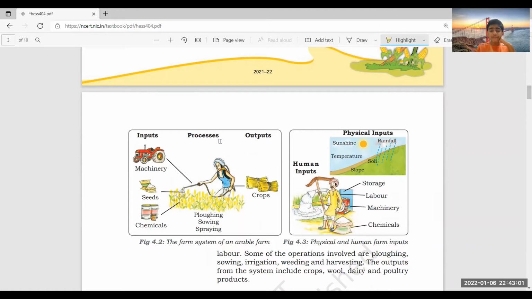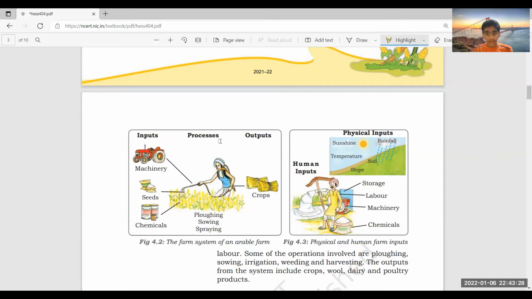After adding that, we do processes like plowing, sowing, spraying. Even many processes are there. It's not that only one or two processes. Even harvesting. After harvesting, when we get the crops, that's the output. Now, the outputs include storage. Of course, we need a storage where the crops can be stored. Labor, of course, we need a lot of labor so that we can finish the crops at the right time.